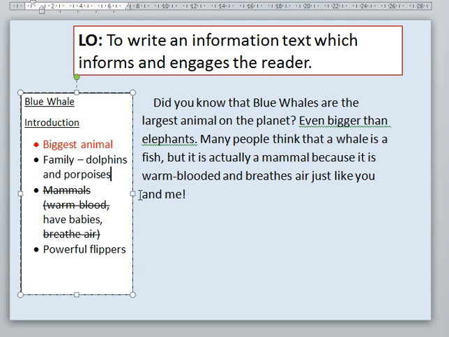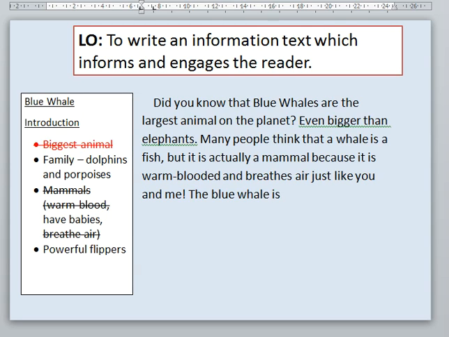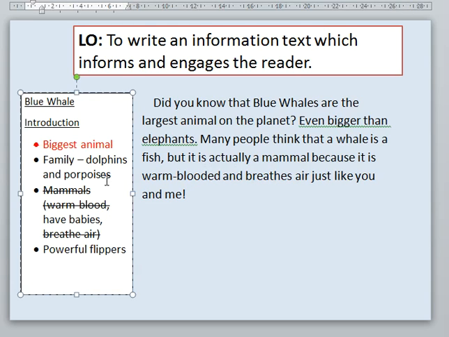Let me think. I might do this bit next, then the family. The blue whale is part of the dolphin family. Oh, no, I don't like that fact there. I think I might leave it there and go into a new paragraph where I can start to describe my dolphin, and that might help me to fill in that bit as well. So I'm going to leave it there and go into my description next. So this is going to be my introduction.